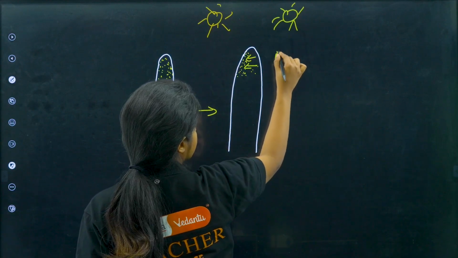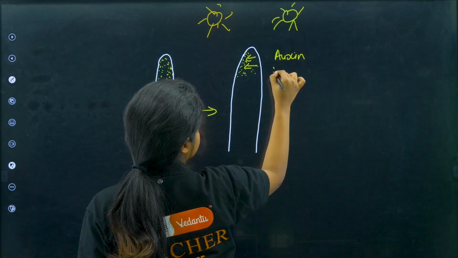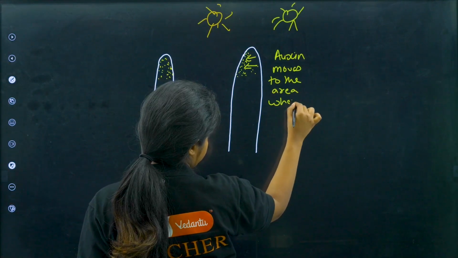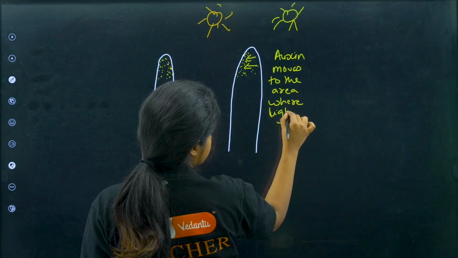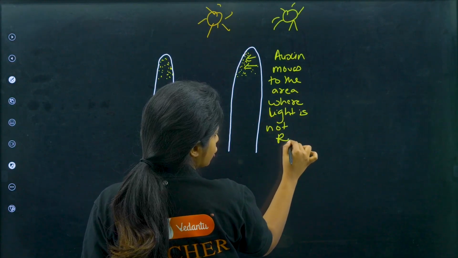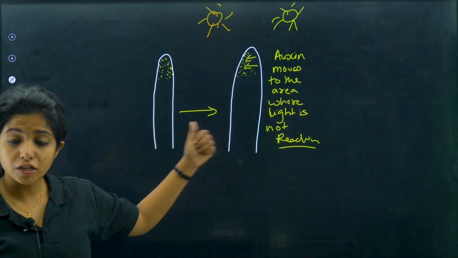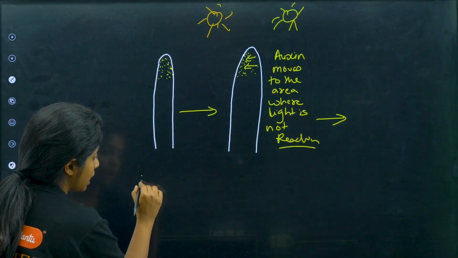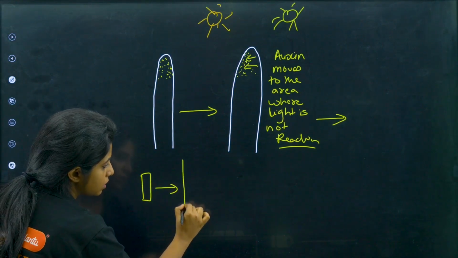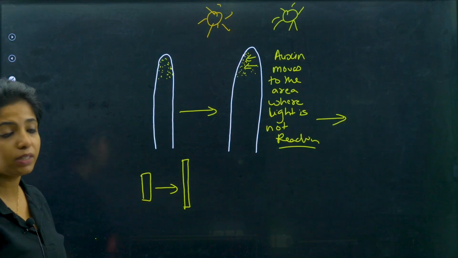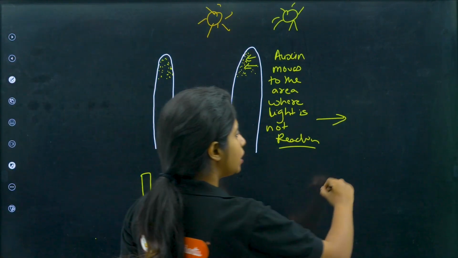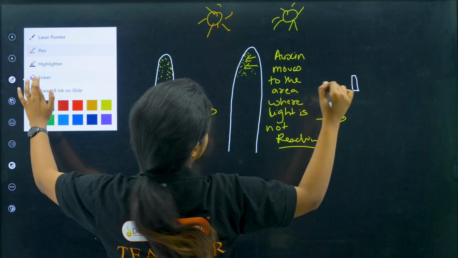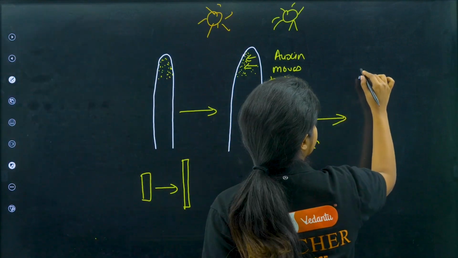So auxin hormone basically moves to the area where light is not reaching. Now, when it reaches that particular area, what happens? When auxin is getting accumulated, it is going to make the cell elongate itself. So if the cell was like this, it is now going to be like this. There is an elongation taking place. Now, if it is getting elongated only towards one side, the cells were normally like this, but now they have got elongated, so the structure becomes totally different.